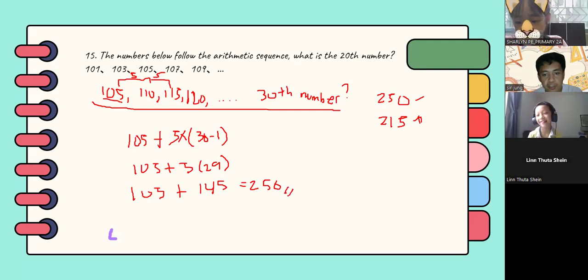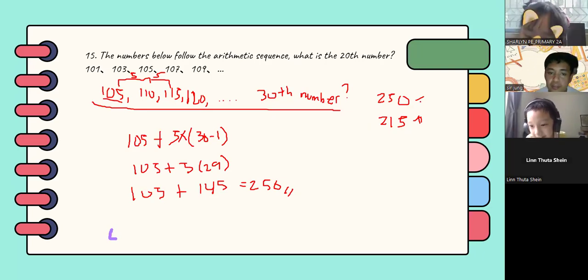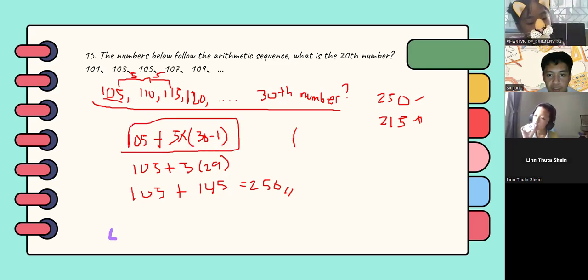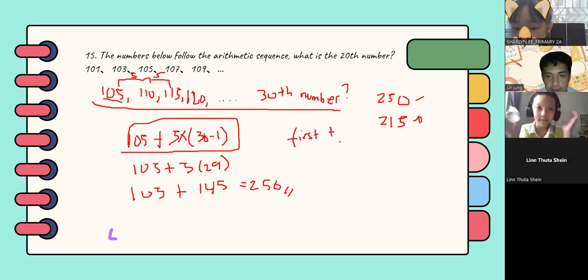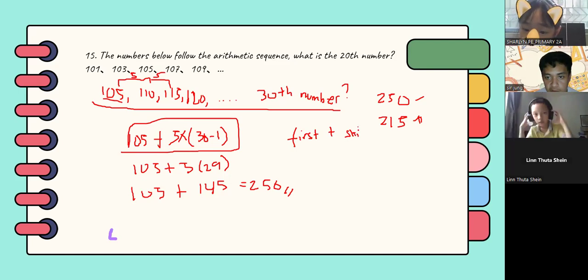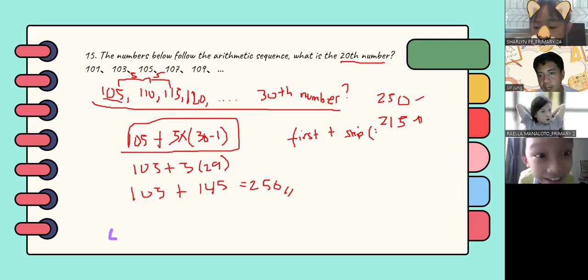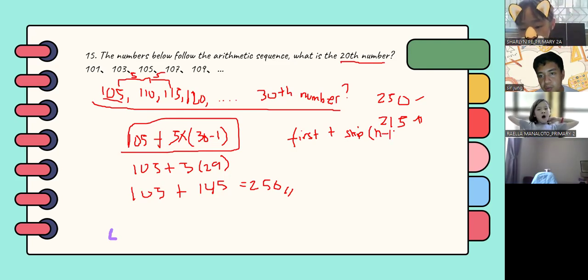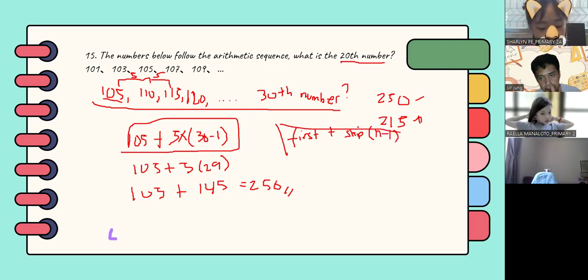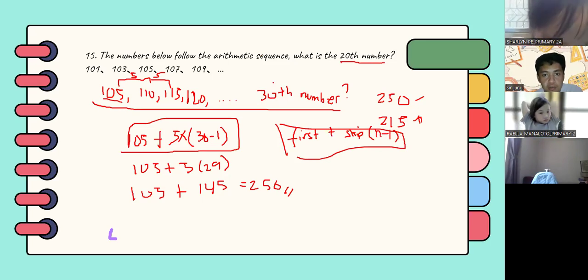The answer here should be 250. Yes, that's correct. So any questions? Just remember this formula, all right? First term plus the skip count times the number that is asked, let's say n, and then you subtract it by 1. So any questions?